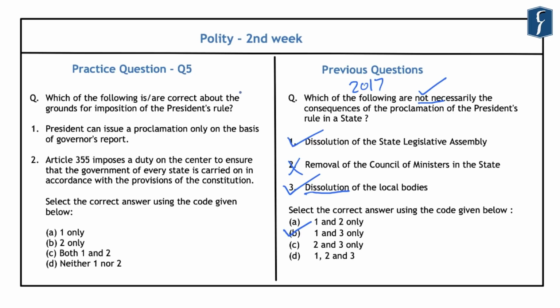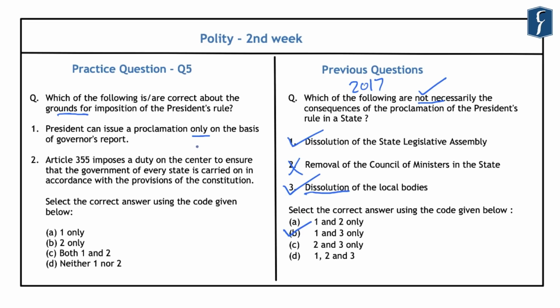So after this, let us take up this practice question related to the emergency provisions. It reads, which of the following statements is or are correct about the grounds for the imposition of President's rule? In this regard, the first statement reads that the President can issue a proclamation only on the basis of the Governor's report. The second statement reads that Article 355 imposes a duty on the center to ensure that the government of every state is carried on in accordance with the provisions of the Constitution.